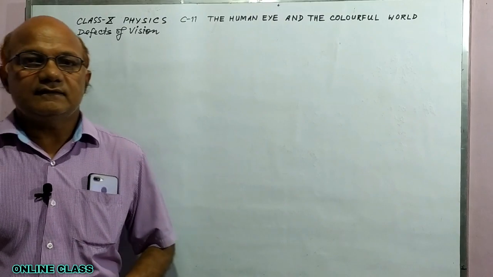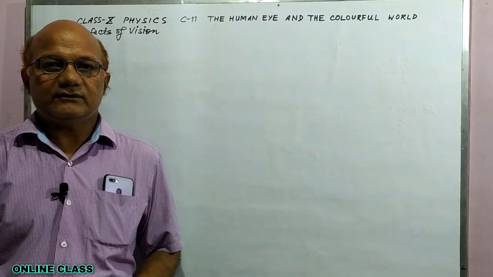Now let us discuss about defects of vision.